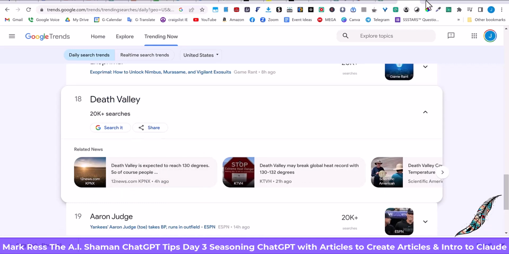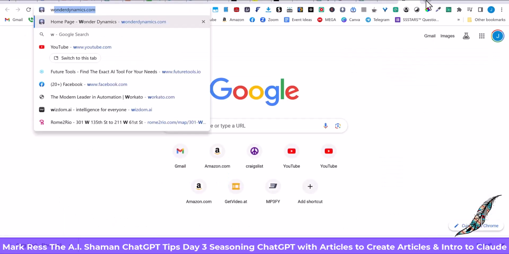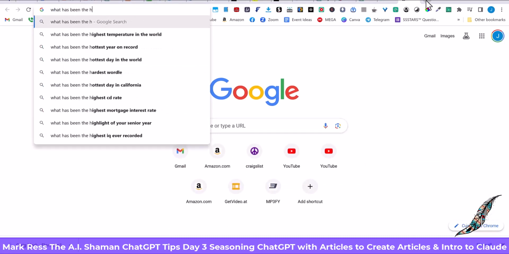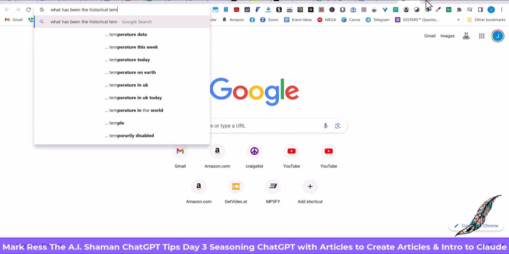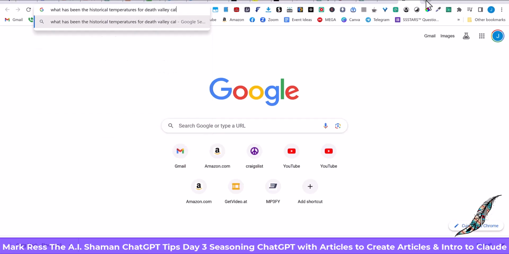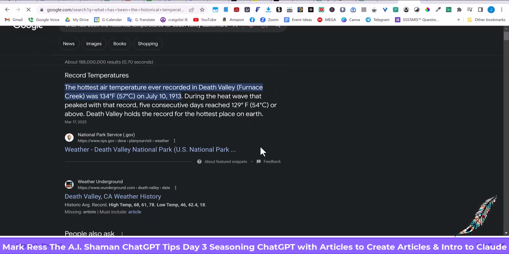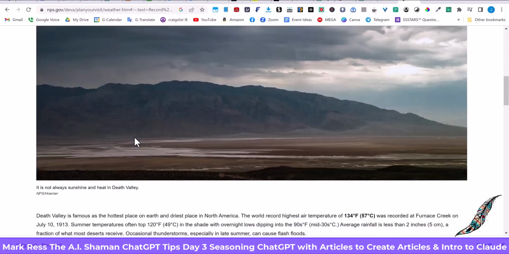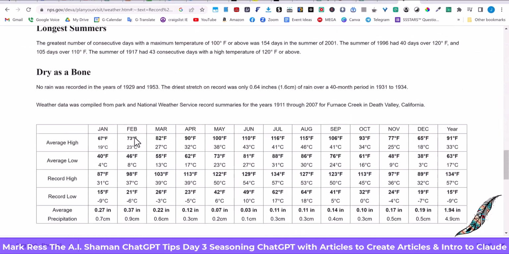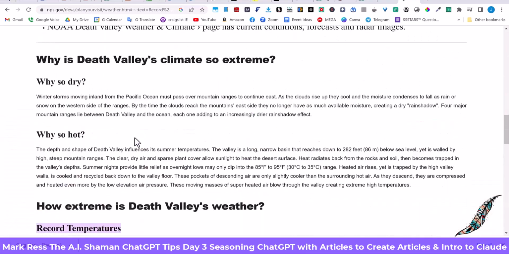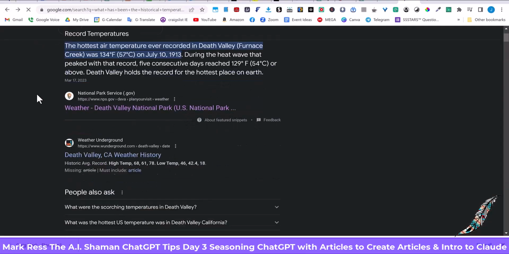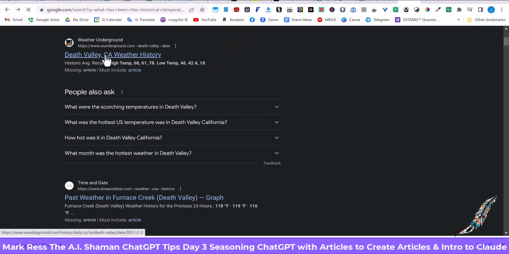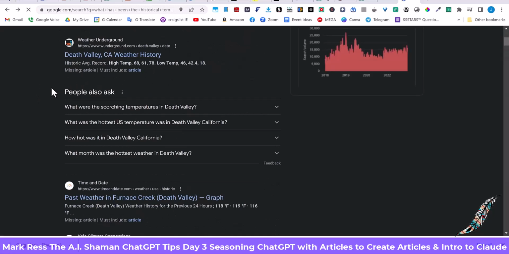So what I'm going to do is come here and type in, what has been the historical temperatures for Death Valley, California, and then I'll pop the word article, right? And so right here, here's something from the National Weather Service. So it's given a lot of, well, not a lot, but some pretty decent information here regarding the history of Death Valley and the weather. Let's go to this one, Weather Underground. Let's see if we can find something interesting to try to write an article about.